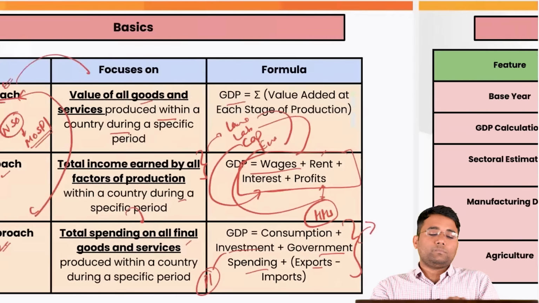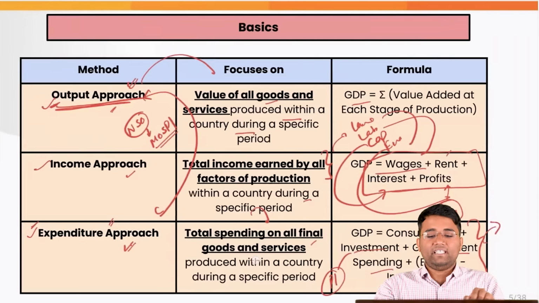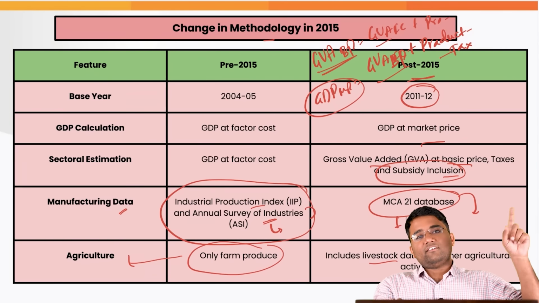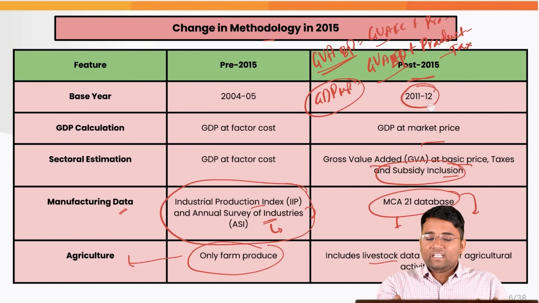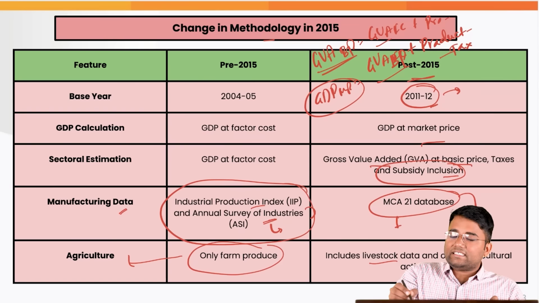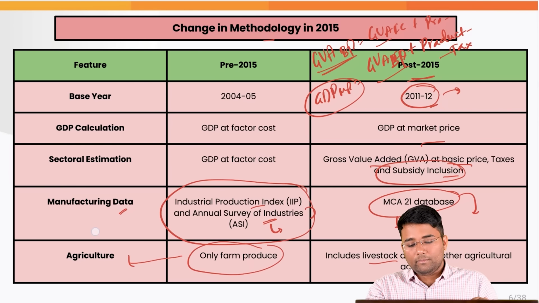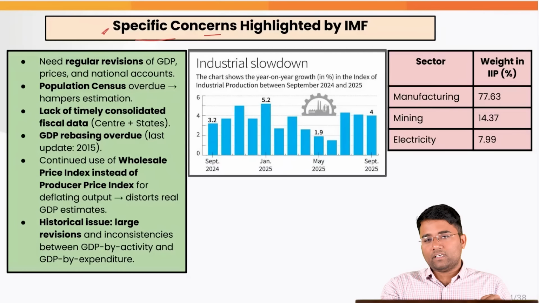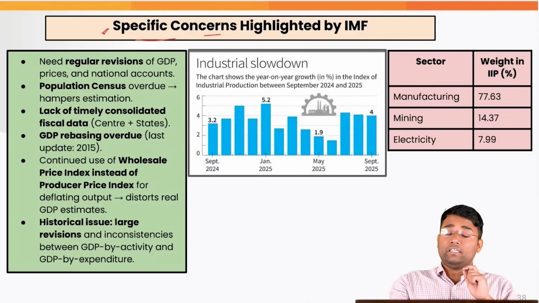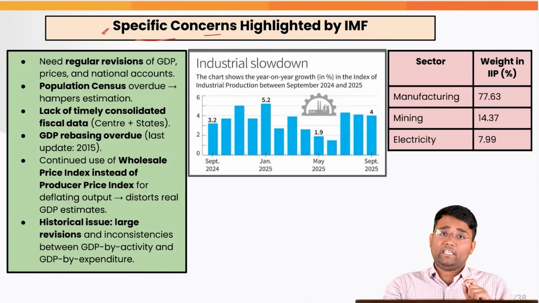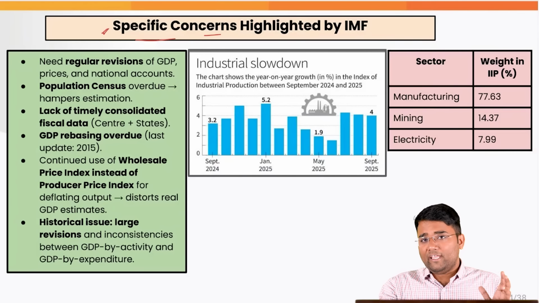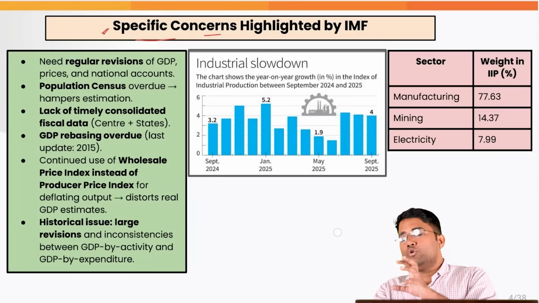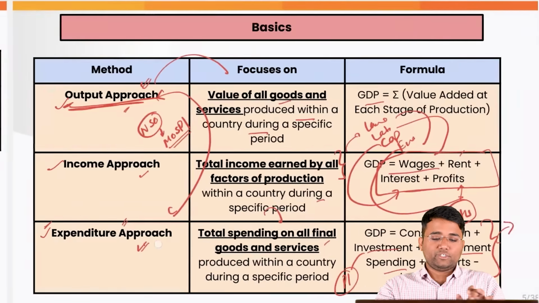Now here, another concern highlighted by the IMF is that our base year is outdated. It is still 2011-12, and that is the reason we are not getting a true picture of the economy. Also, there are various other issues, for example, lack of coverage of the informal sector. Then, to calculate the real GDP and the nominal GDP, the indices used are majorly the WPI, wholesale price index, and the CPI. But globally, the more prudent norm is the PPI, that is, the producer price index.